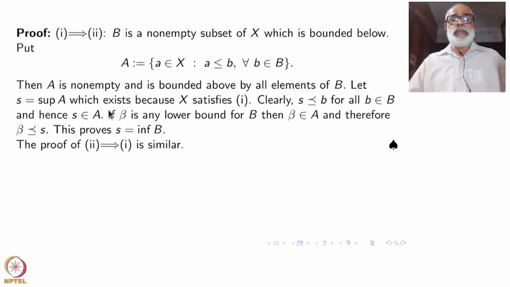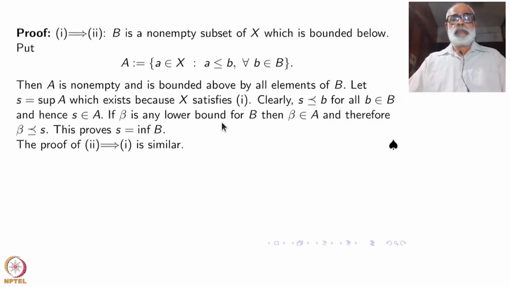So let S be the supremum of A, which exists because X satisfies 1. Every bounded above set has a least upper bound. So that supremum is there. This is the hypothesis 1. Now we have to conclude 2, right? So this S is clearly less than or equal to B for all B inside B, because of what? We have taken the least element here.